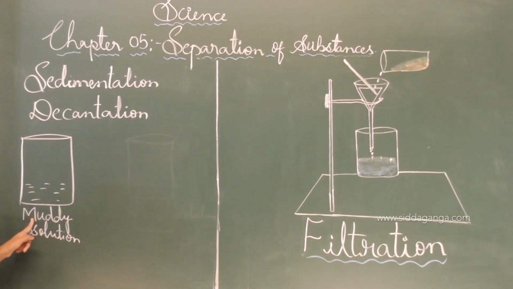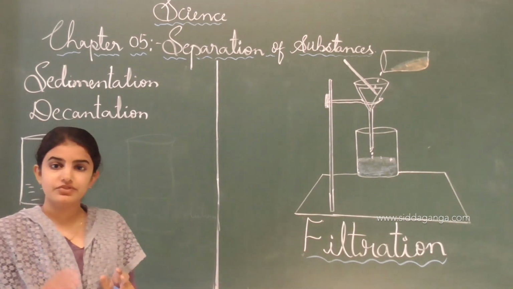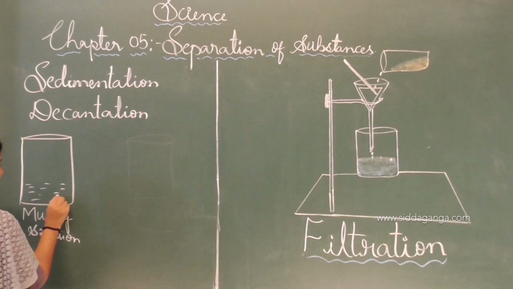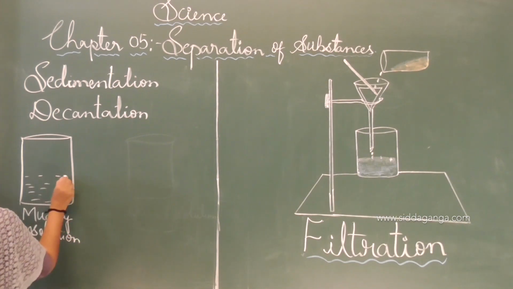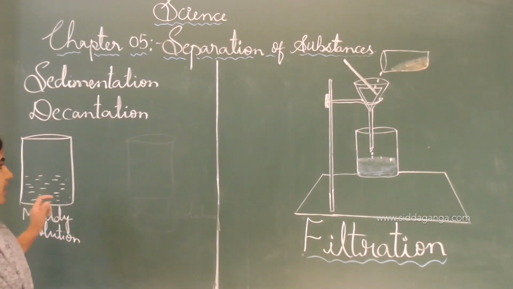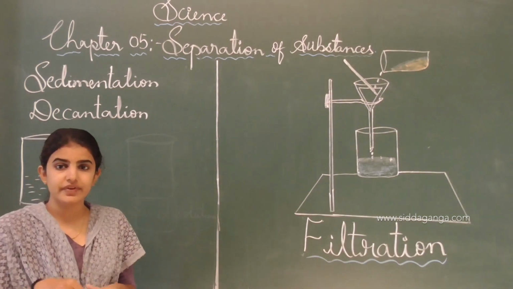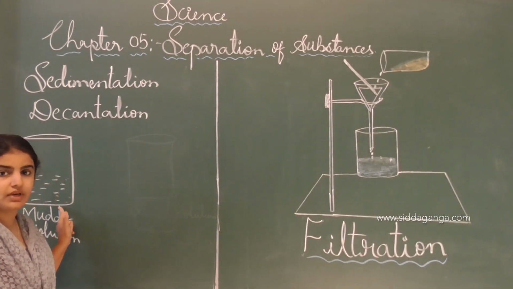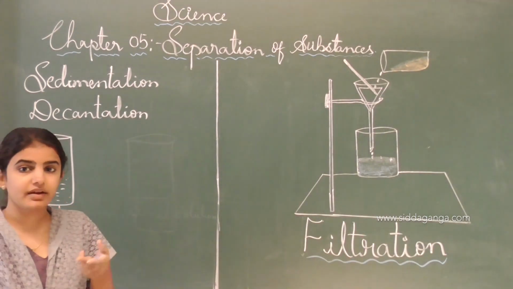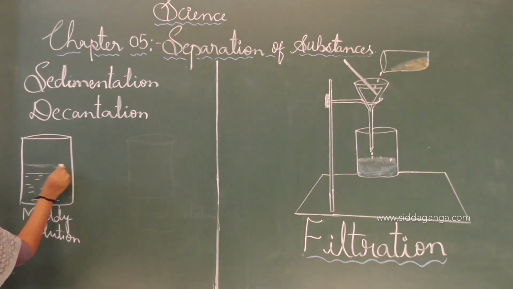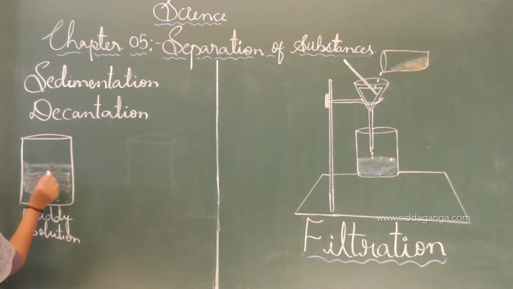Here mud acts as a solute and water acts as a solvent. This muddy solution is stirred well. Afterwards, the particles of the mud will settle at the bottom, leaving behind a water layer above the muddy solution.